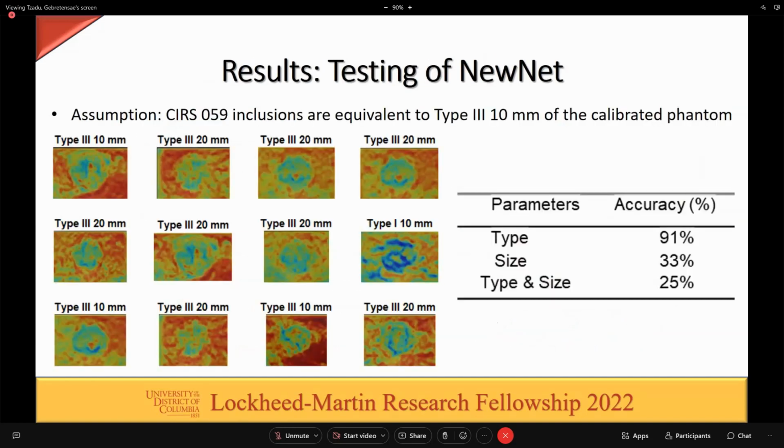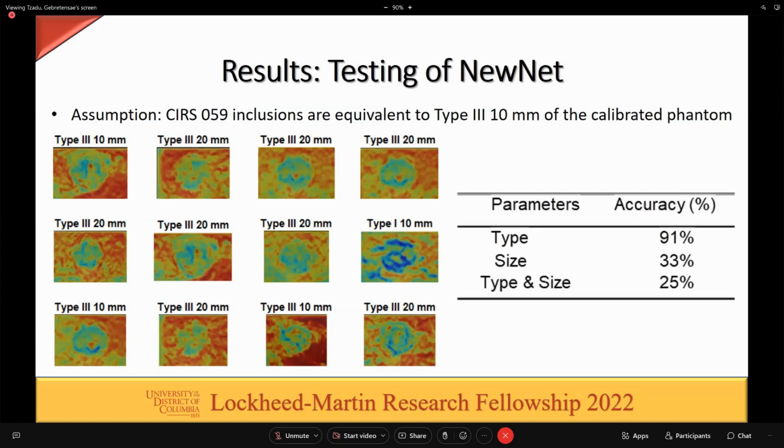And from the results of testing of the NewNet transfer learning model, we assume that the CIRS 059 inclusions are equivalent to the type 3 10 millimeter inclusions of the calibrated phantom. The elastogram on the top left was classified as the expected type and size. However, the elastogram to the right of it was only correctly classified by type, but not size.